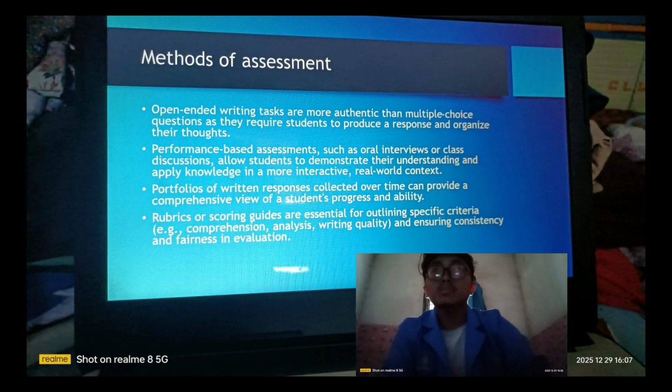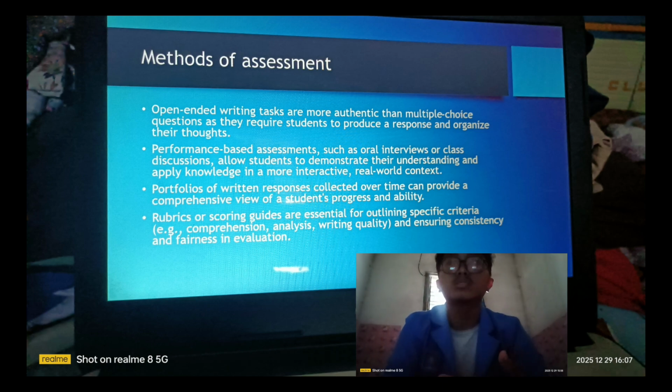For the last, the method of assessment is open-ended writing tasks, which are more authentic than multiple choice questions, as they require students to produce a response and organize their thoughts.